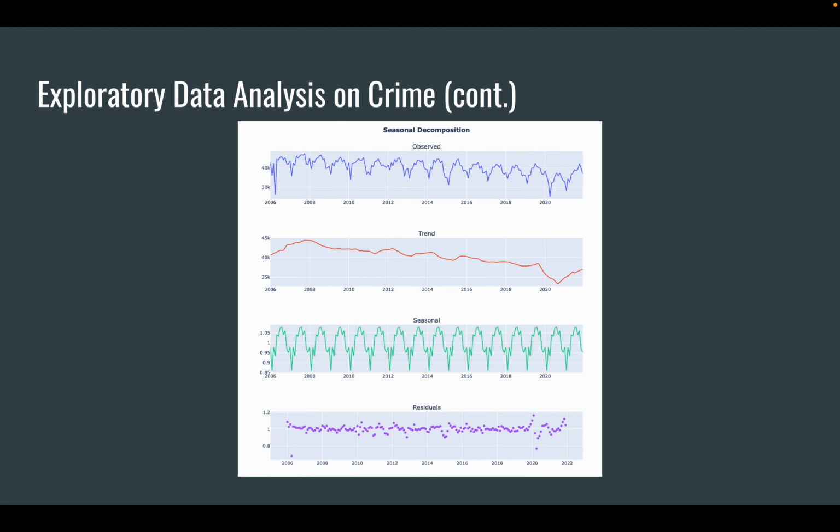But since the data is a time series, we should decompose it into its three parts: trend, seasonality, and residual. Here we see a downtrend, which is correct. The seasonality shows a consistent pattern of peaks starting in August and lowest in February. And the residual shows what's left of the data.